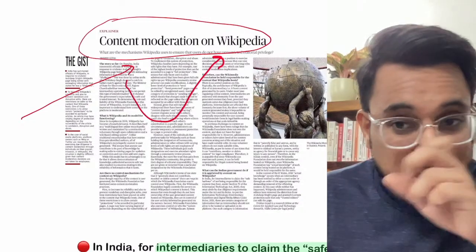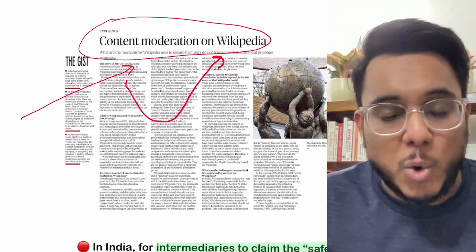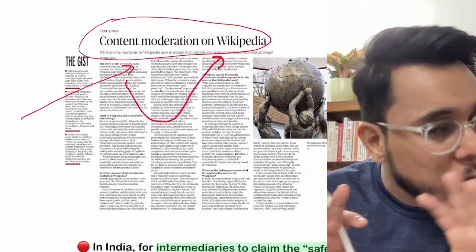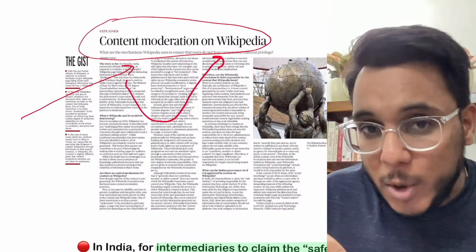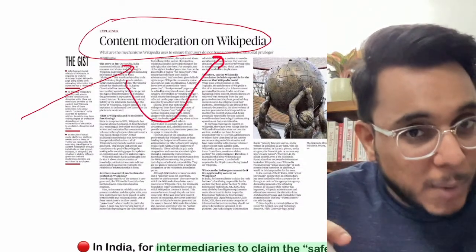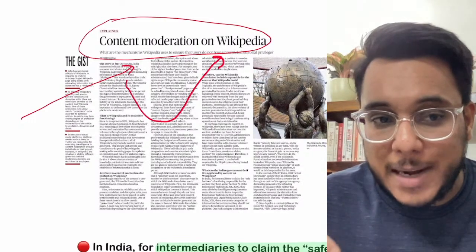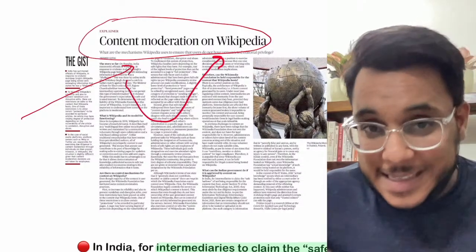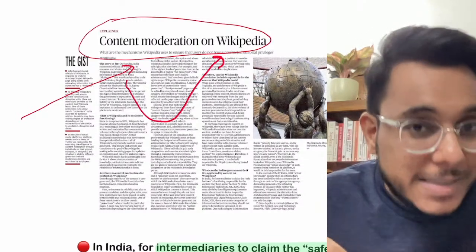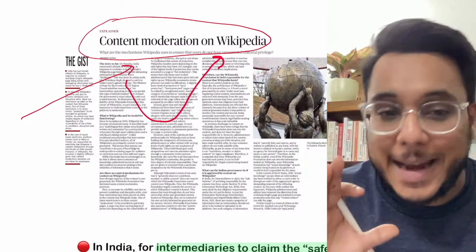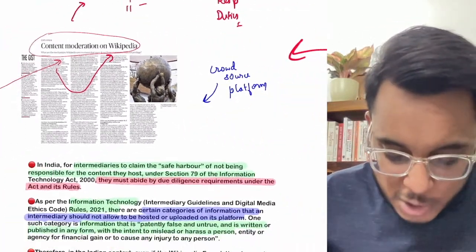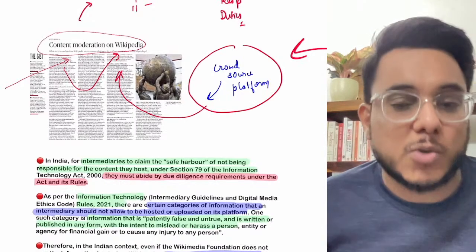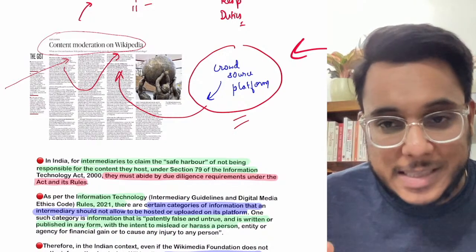Okay, now guys, understand this particular thing, that you don't need to deep dive into a lot of technical issues, because they are not important for your examination. What is important for the examination? The policy point. And in that policy, we are not only concerned about Wikipedia, we are concerned about all the social media intermediaries, platforms, and encyclopedias. What is the policy in that respect? That policy aspect, academic aspect, we need to see. Now first of all, when we talk about Wikipedia, it is a crowdsourced platform. What does this CSP mean?